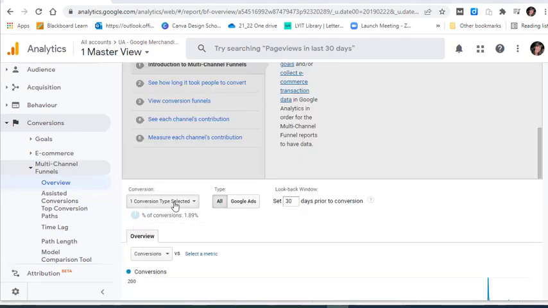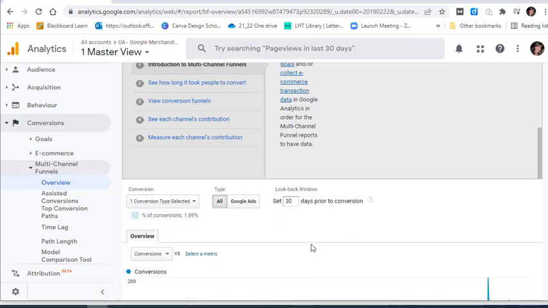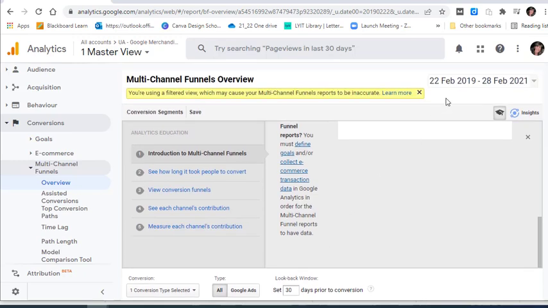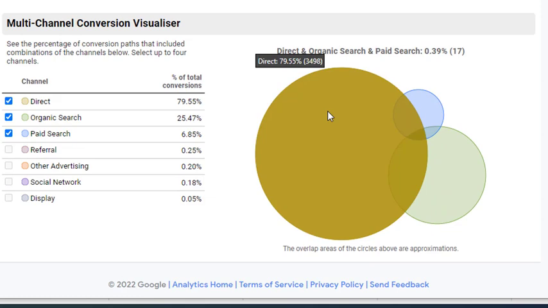So one of the first things we're going to do is make sure that the conversion type is correct. So in here, make sure it's just the e-commerce. Don't have all of the goals selected as well. It's just the e-commerce one that we want to take a look at. Now I'm using the Google Merchandise Store, and I've just set it to those dates because it had more information available. So we're just going to take a look down here.